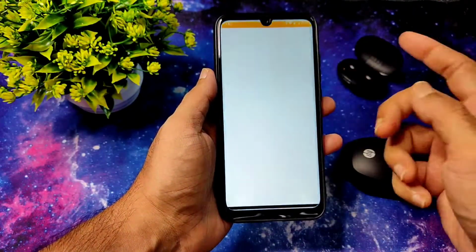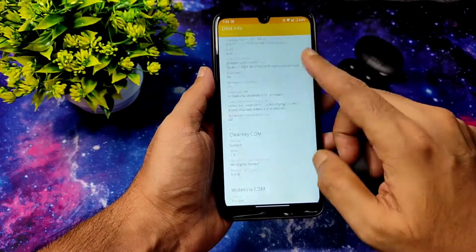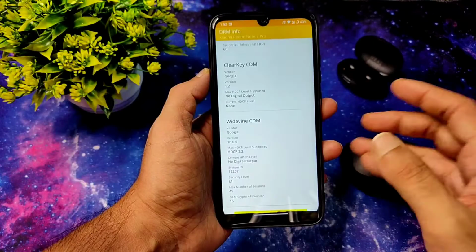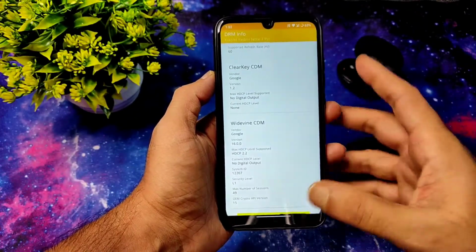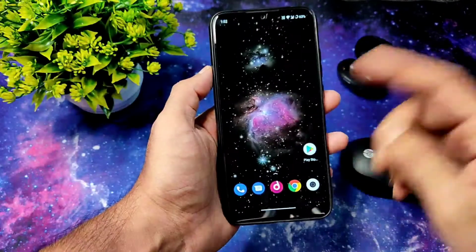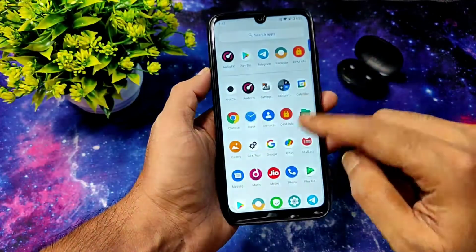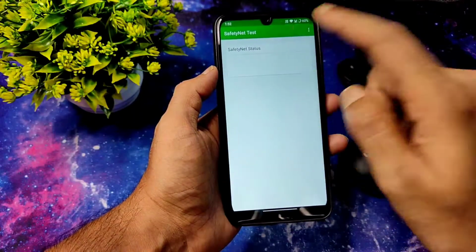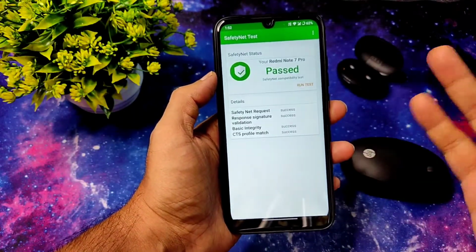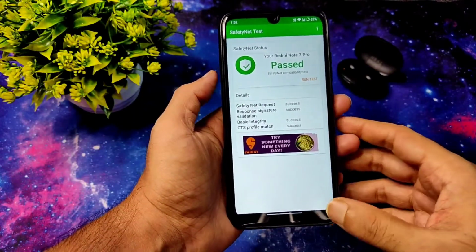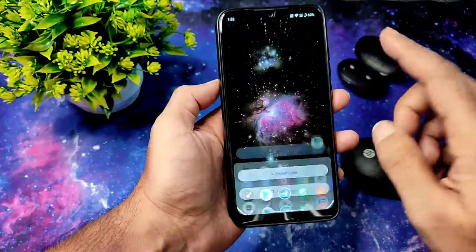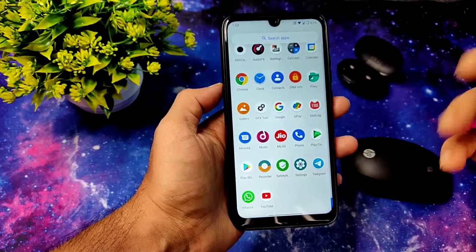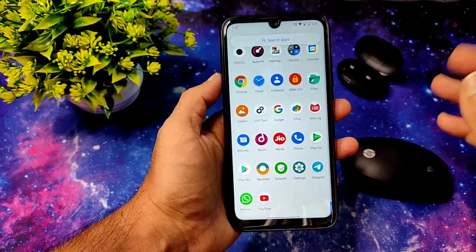And DRM info, let's go. As you can see, security level 1, which is really good. You can watch any OTT content in HD resolution. Coming to SafetyNet status, here it passes. That's the new changelog they have explained, it's the SafetyNet pass changelog. Google Pay, WhatsApp and even MyJio apps are working fine, no problem in this ROM.